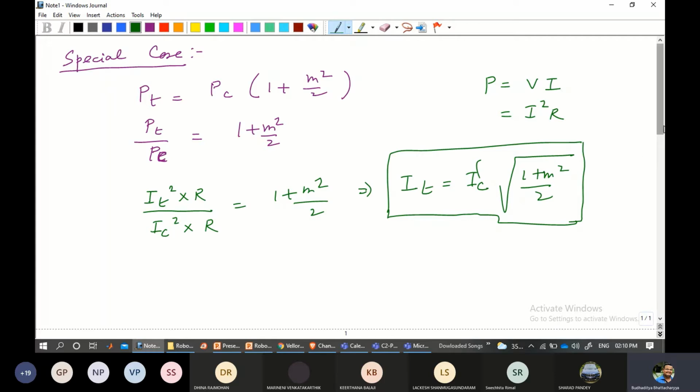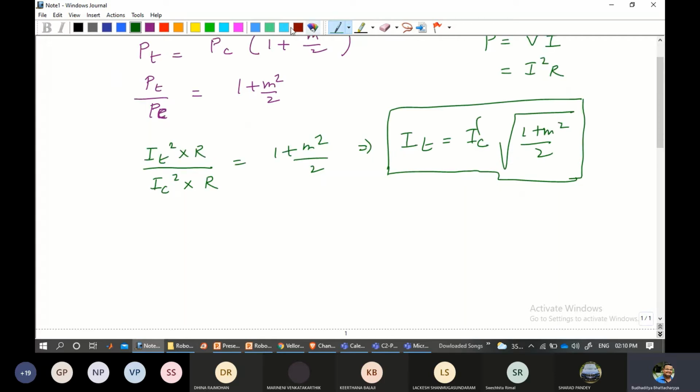Let me give you an example. Suppose the antenna current of an AM transmitter is 8 ampere when only the carrier is sent, so that is the carrier current IC.